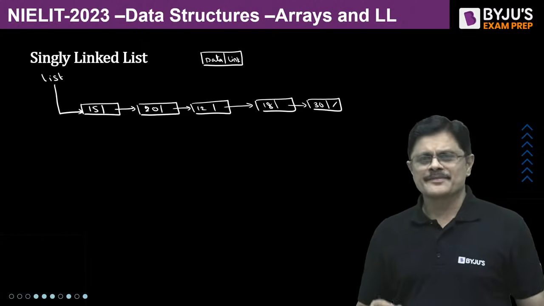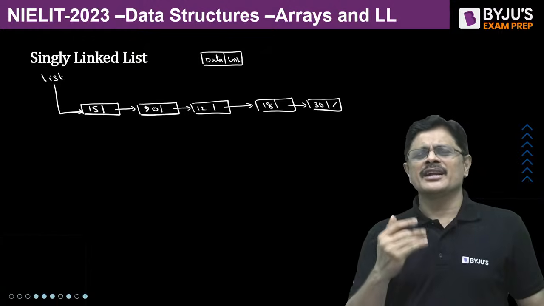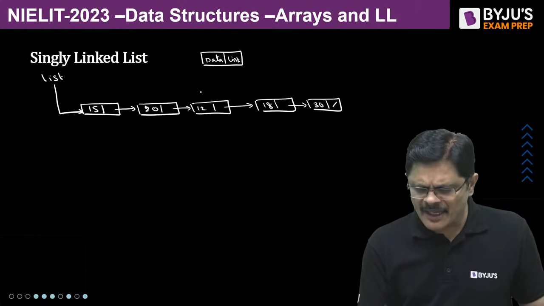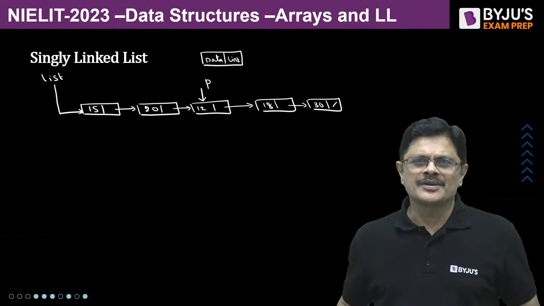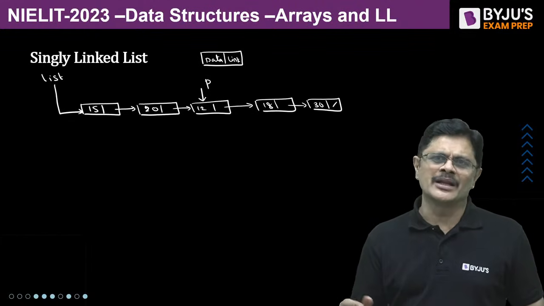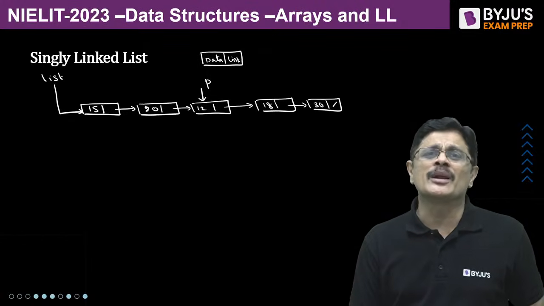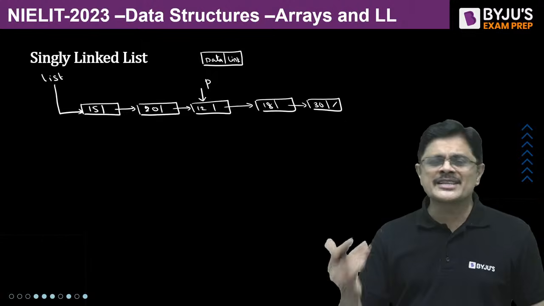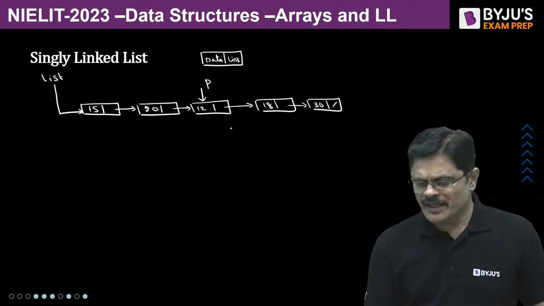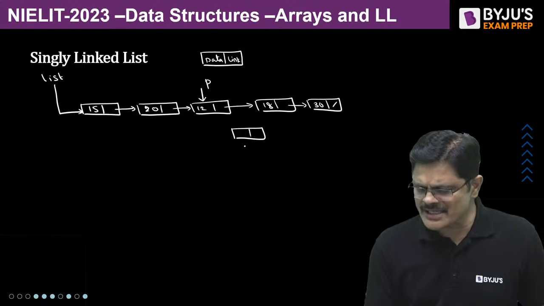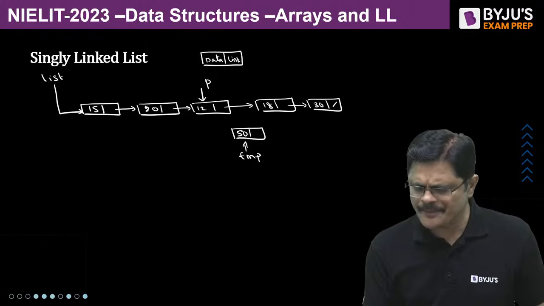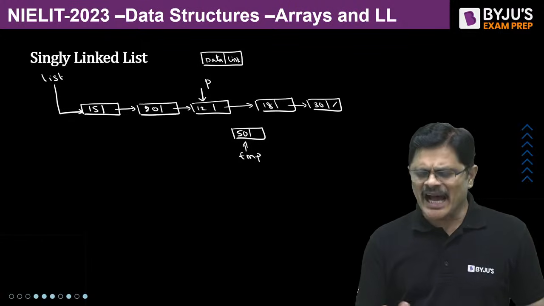Let us understand insertion after a node. Whenever you want to insert after a particular node, you have to traverse up to that node. Suppose you want to insert after the node 12, you have to traverse up to the node 12. So this traversal is required. Create a new node, let us call it TMP node, with some data value, say 50. Now you want to insert this after P node.